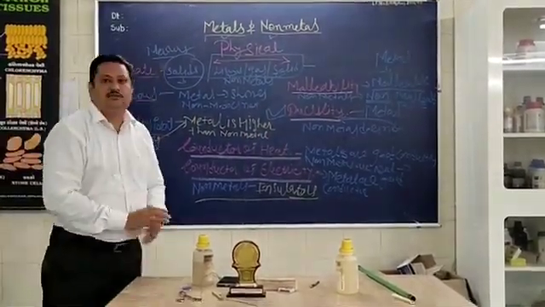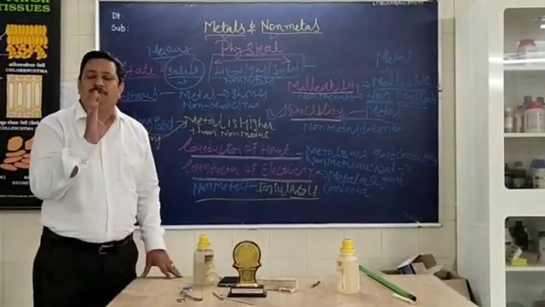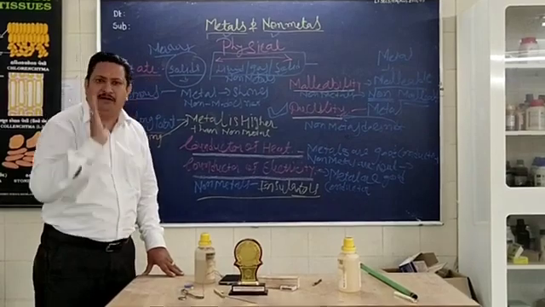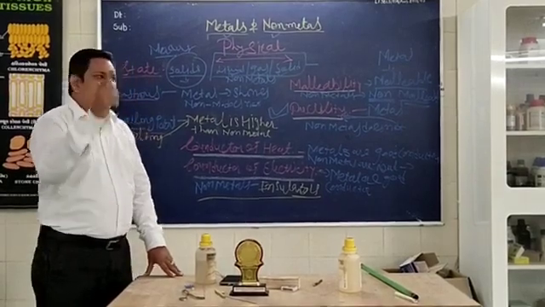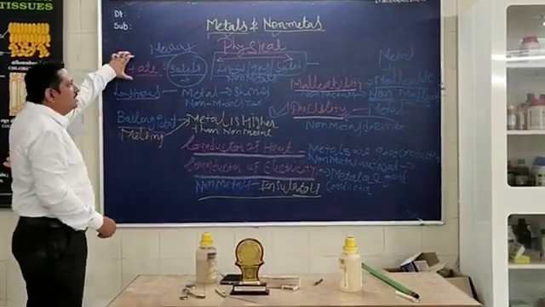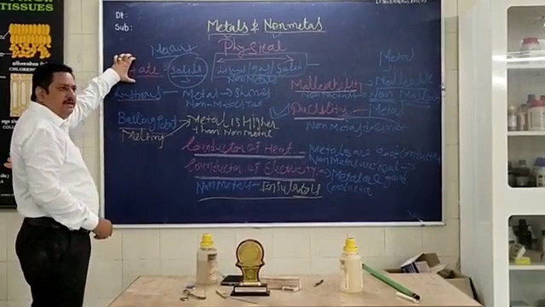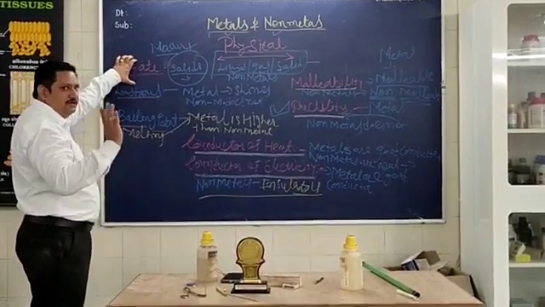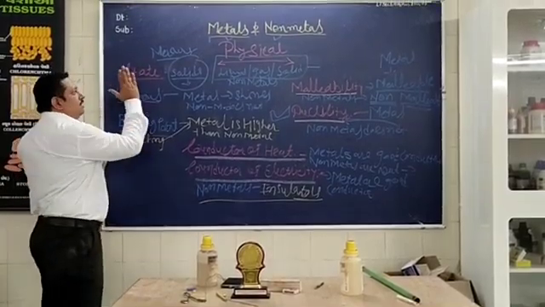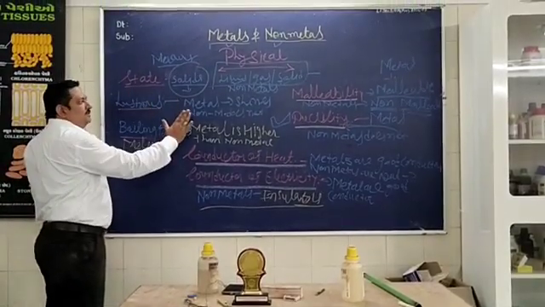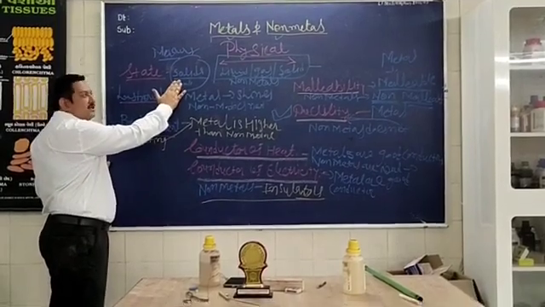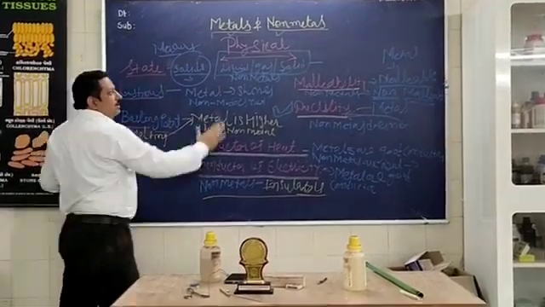Now, these are all the physical properties of non-metal and metal. Quickly repeat it. What are most of the physical properties of metals and non-metals? Understand very clearly. First of all, most of the non-metals are in solid form, but the exception is mercury.